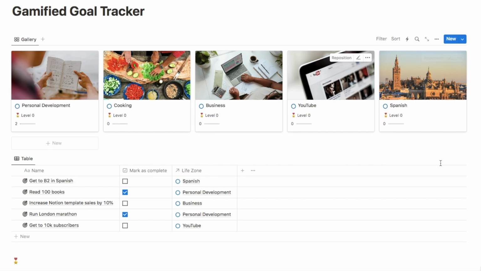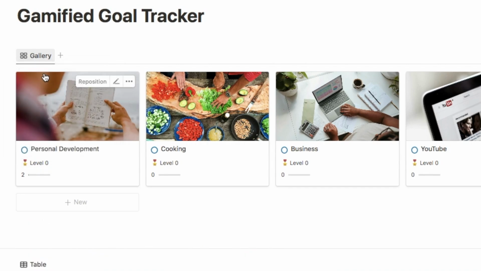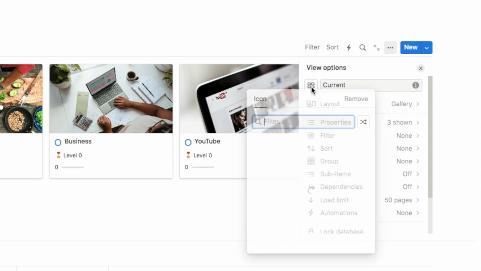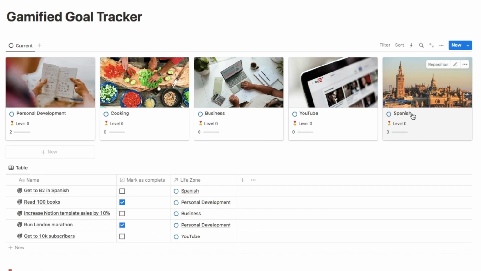Okay, so this is now what it looks like. So I'm just going to change the tab name here to current for our current life zone. So you can click on here, click rename, and let's just call this one current. And you can also change the icon here as well. So I'm just going to change this to an empty circle. So that is our life zone area all set up.